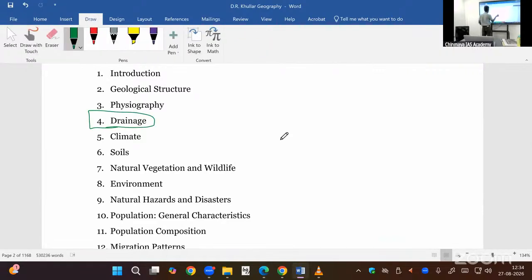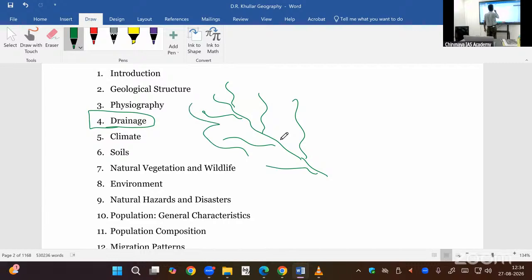What is a drainage? Generally, a river flows, and it has tributaries. Again, tributaries also have tributaries. Left bank tributaries, right bank tributaries. The flow will be in this direction. The river will be coming from my back. If a single drop of water falls in any region, it will be taken by the tributaries, then the main river will get that water. This is called the drainage area.